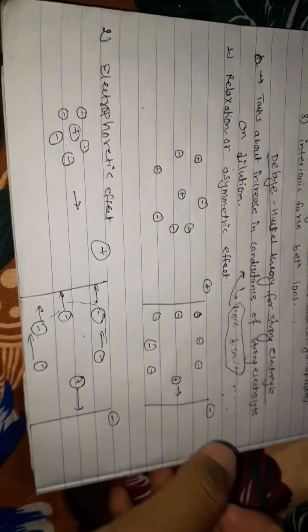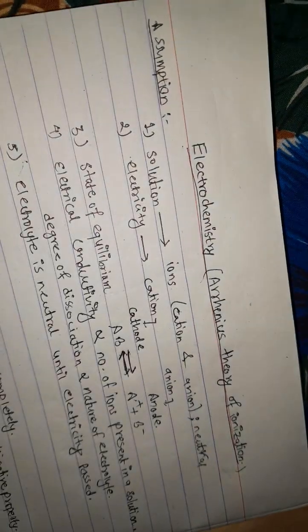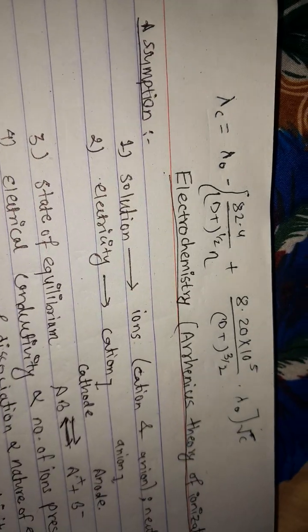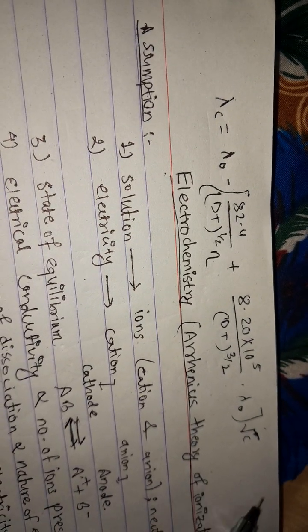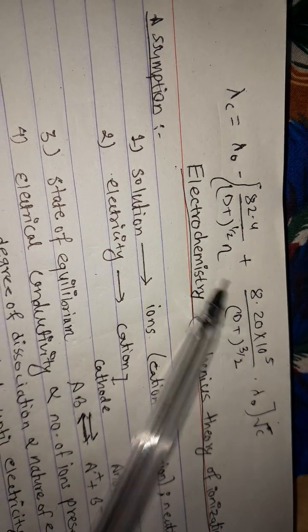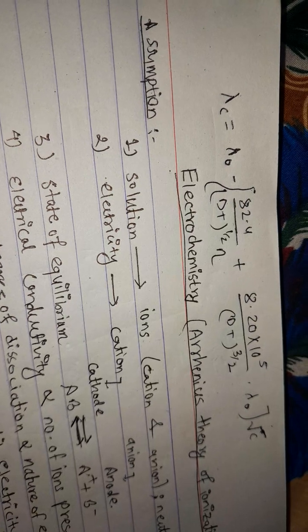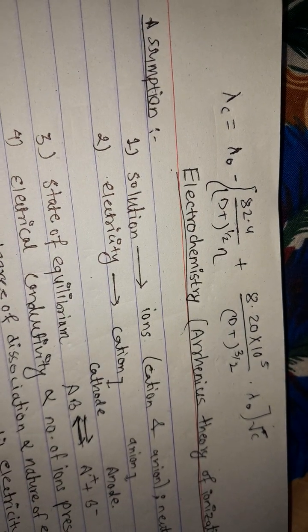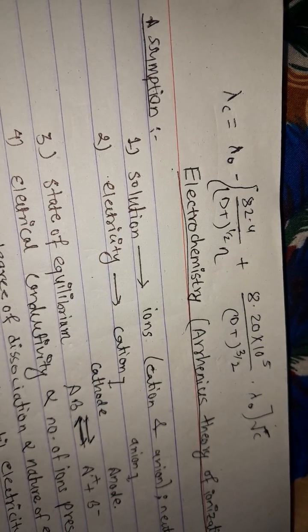So we have a certain formula, the Debye-Huckel-Onsager equation. I'm writing it here. This is very important from a numerical point of view. In the Debye-Huckel theory of strong electrolytes, we are calculating the equivalent conductance.